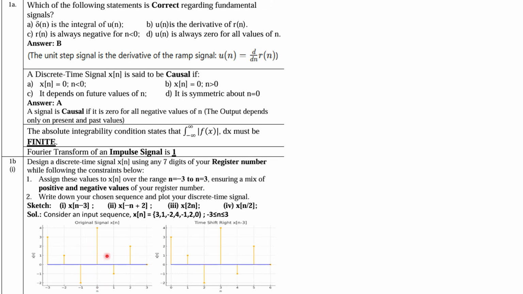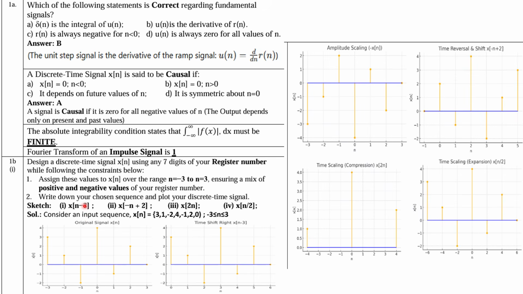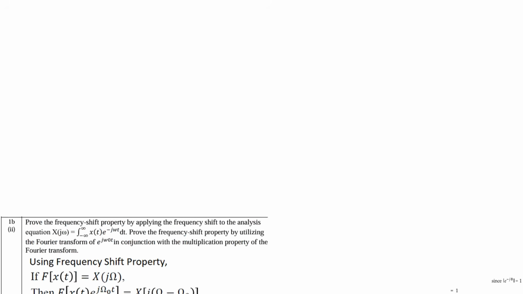Correspondingly you can choose any values of the amplitudes, but it should have some positive and some negative values, right? And thereafter you have to do x of n minus 3. So shift to the right side by an amount of 3, and minus n takes the reversal, that is time reversal, and then plus 2, that is a shift in the leftward direction. Then x of 2n: you have to multiply in the time domain, so it will compress your graph, and this will again expand your graph. So similarly you can do these plots.